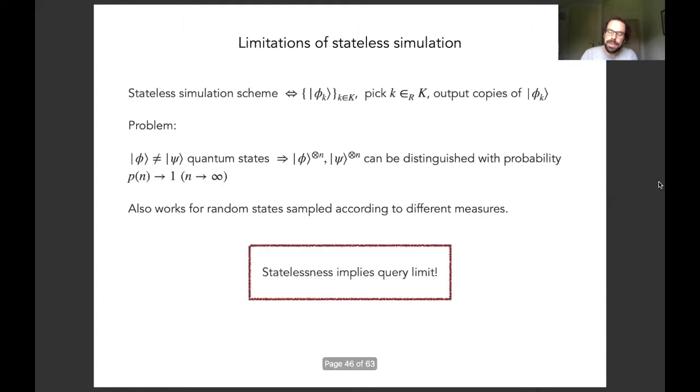Therefore, this implies that any stateless simulation scheme, or one could also say any pseudo-random quantum state, any state T design of course, but any kind of stateless method for simulating a Haar random quantum state necessarily has a limit on the number of queries attached to it that a distinguisher is allowed to make before it becomes distinguishable from an actual Haar random quantum state. And a similar argument can, of course, be made for random unitaries.